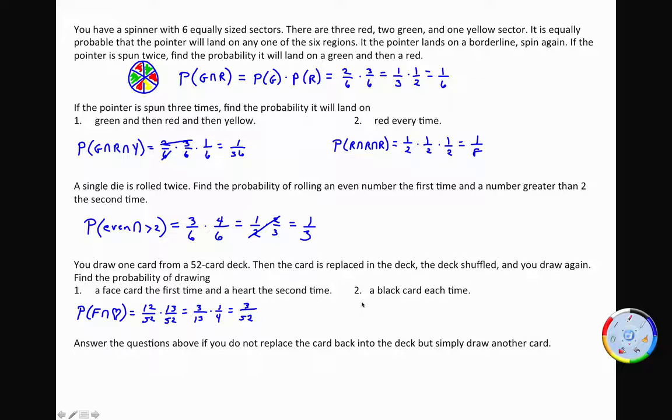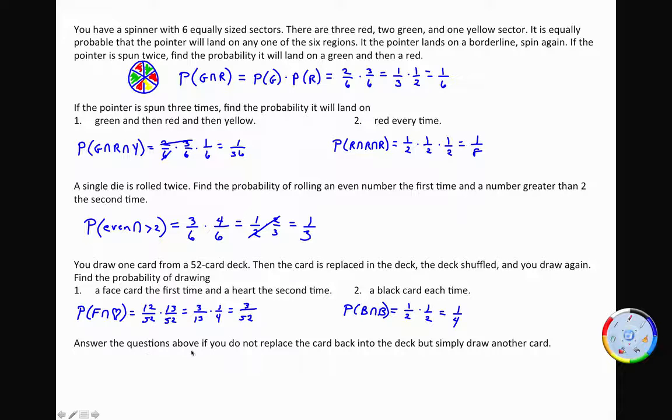Okay, find the probability of drawing a black card each time. Well, again, we put that card back in, so these events are independent. A black card, half of them are black, right? 1/4.